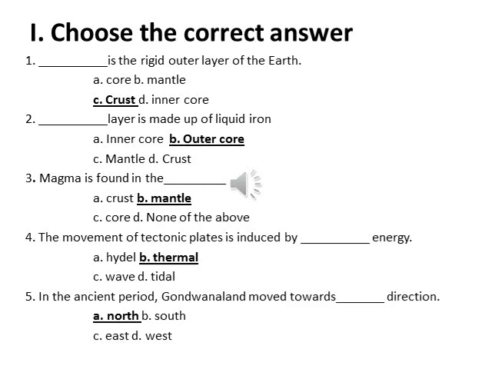Then fifth, in the ancient period, Gondwana land moved towards dash direction. So what are the 2 land masses in the ancient period? Yeah, Gondwana and Eurasia. So India is also a part of Gondwana land. So this Gondwana land moved towards which direction? Yeah, north direction. By the name itself we can understand. So Gondwana is in the south side and Eurasia in the northern side. So Gondwana land moved towards the northern side.